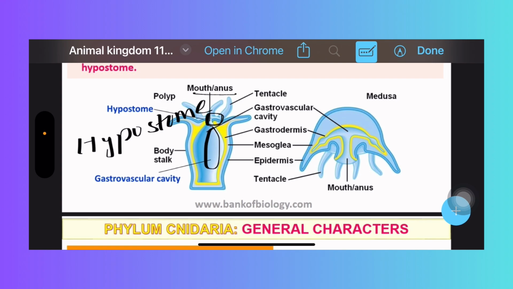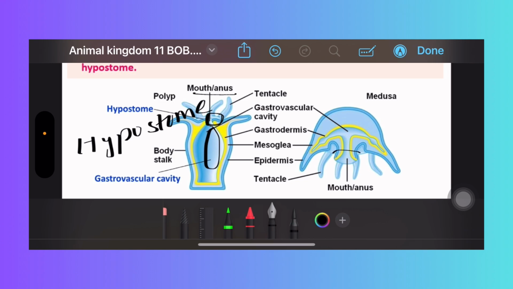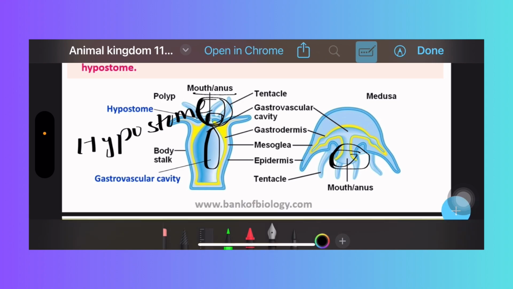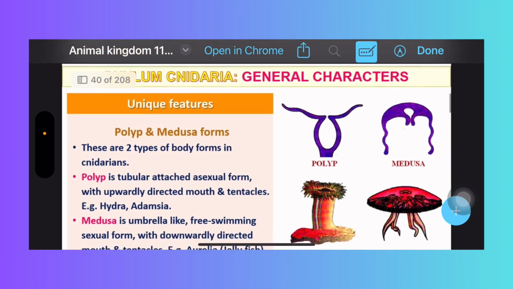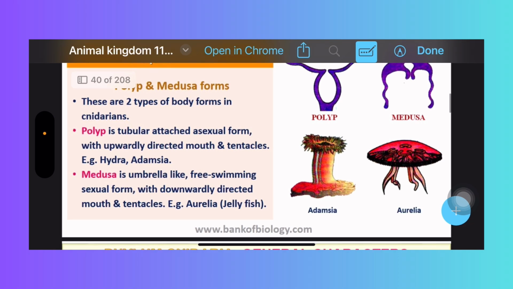These are the tentacles. And here is a medusa form. Polyps are cylindrical. Medusae look like umbrella-shaped. Medusae are motile, they can move, but polyps are sedentary. Medusa forms have a mouth down below, but the polyp has a mouth at the hypostome, right? These are the differences.